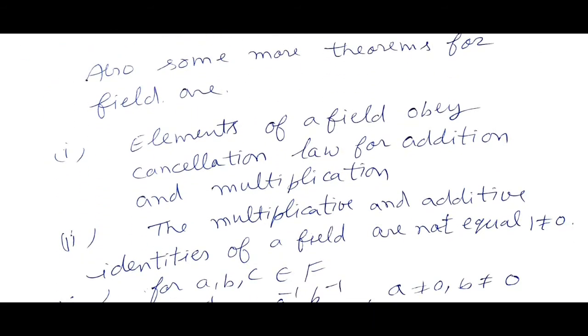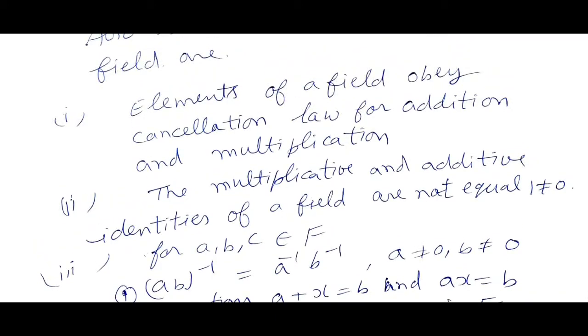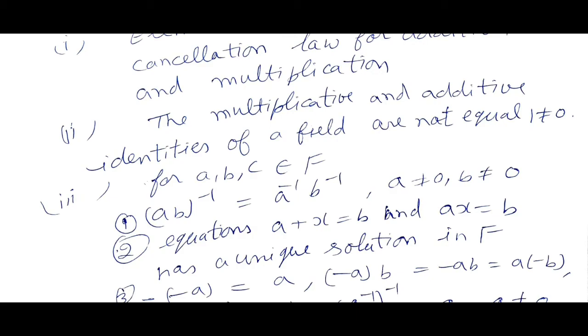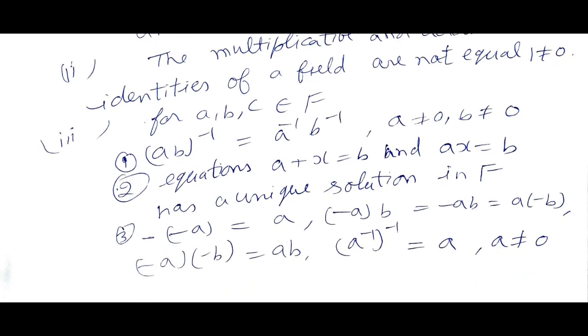Some more theorems on field are: elements of a field obey the cancellation law for addition and multiplication. The multiplicative and additive identities of a field are not equal, that is, 1 is not equal to 0. And next, for a, b belongs to F, (ab) inverse equal to a inverse b inverse, a not equal to 0, b not equal to 0. Equations a+x equal to b and ax equal to b have a unique solution in F.